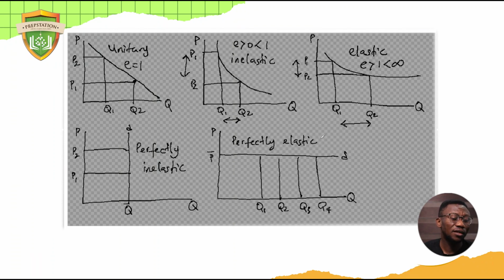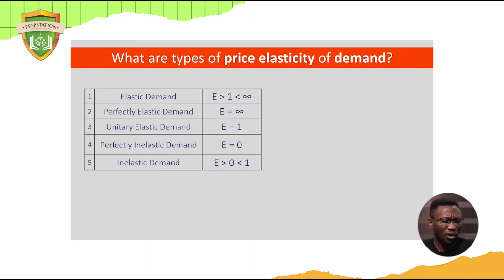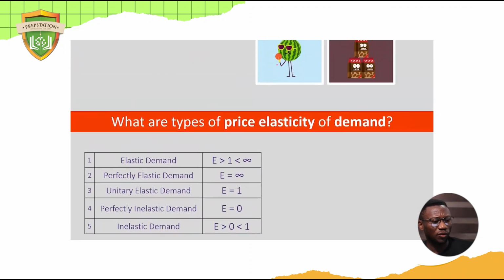In reality, what you need to focus on is unitary elastic, inelastic, and elastic. Perfectly elastic and perfectly inelastic also exist in economics for the sake of understanding our society, which is very complex, but you will definitely be dealing more with elastic and inelastic demand. Okay, good. So I think we've understood this.